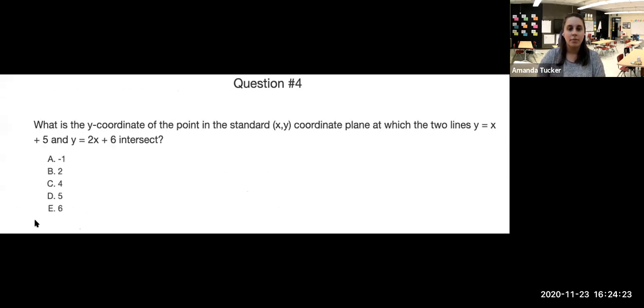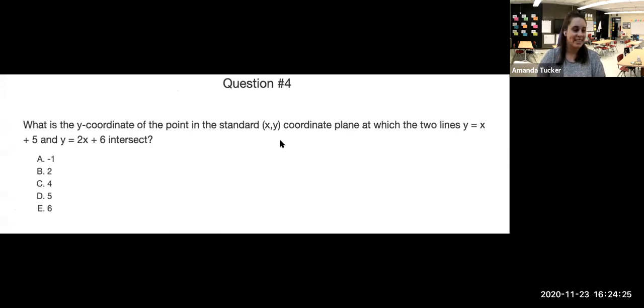All right, moving on to some questions from the math section here. We're looking at this one. What is the y-coordinate of a point in a standard xy coordinate plane at which two lines, y equals x plus 5 and y equals 2x plus 6, intersect? And so if we're looking at a question like this, when two lines intersect, that's when they're set equal to each other. So if we have y equals x plus 5 and y equals 2x plus 6, what you're going to want to do is set them equal to each other.